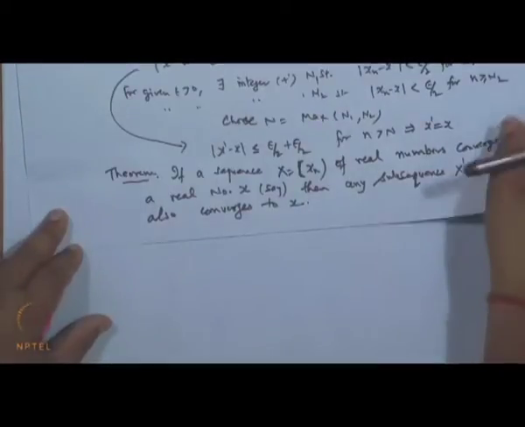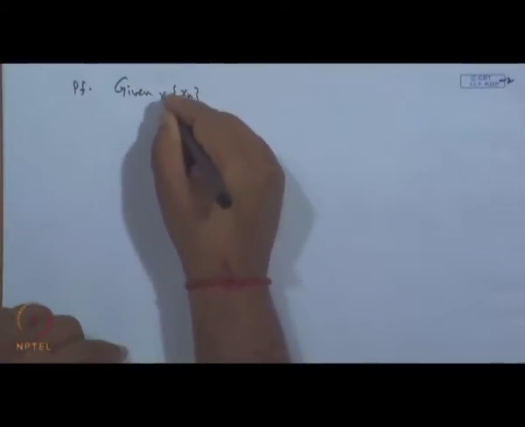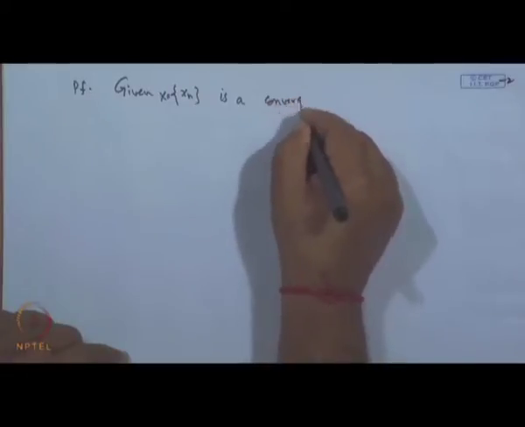Now let us see the proof. The proof is very simple. What is given is that the sequence x n, denoted by say x, is a convergent sequence.